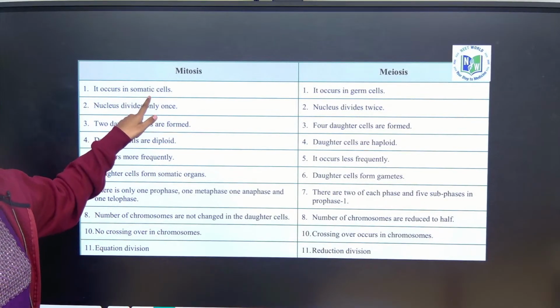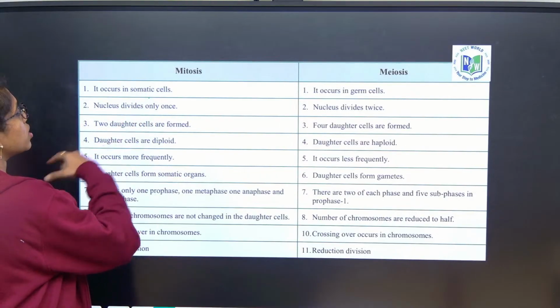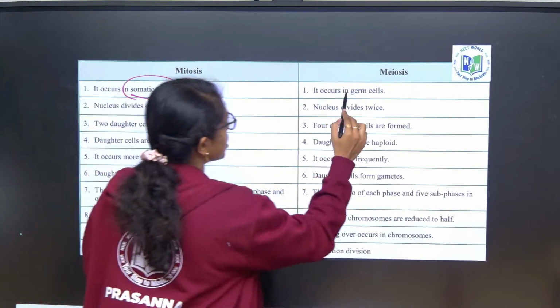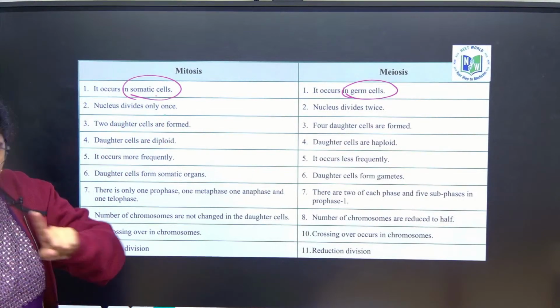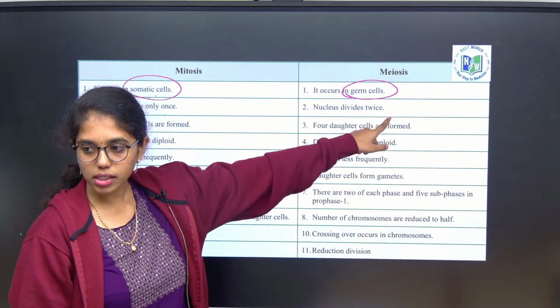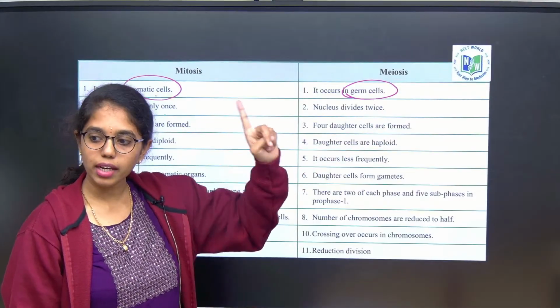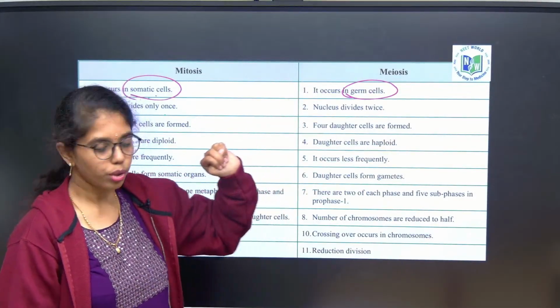Mitosis occurs in somatic cells, meiosis occurs in germ cells. Here the nucleus divides only once. Here, how many times is karyokinesis happening? 2 times. Karyokinesis 1, karyokinesis 2.